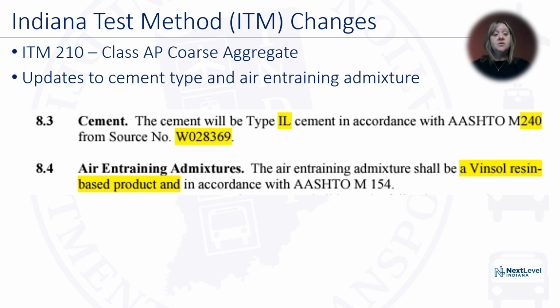In ITM 210, the Class AP coarse aggregate, we are updating the cement type and air entraining admixture. So the cement type will be IL, and it's going to be in accordance with M240 and from the source right here. Air entraining admixtures, the mixture shall be vinyl-based product. And these changes are being made because the material that we were using previously is no longer available.